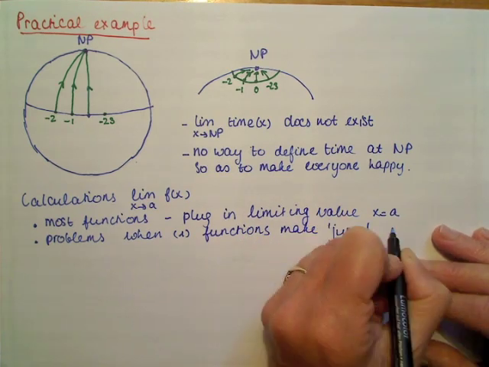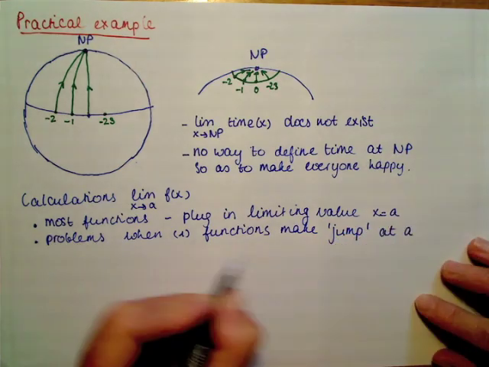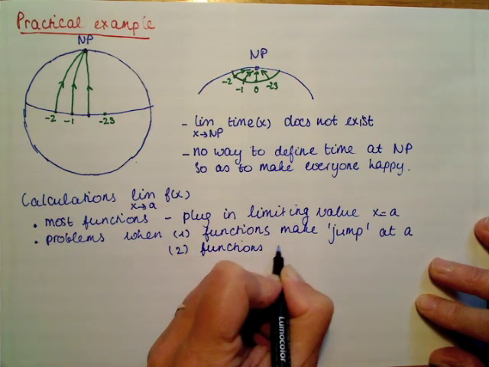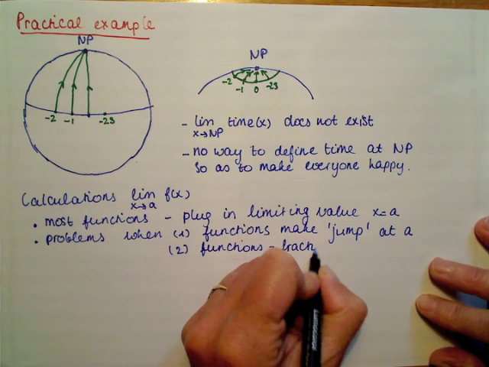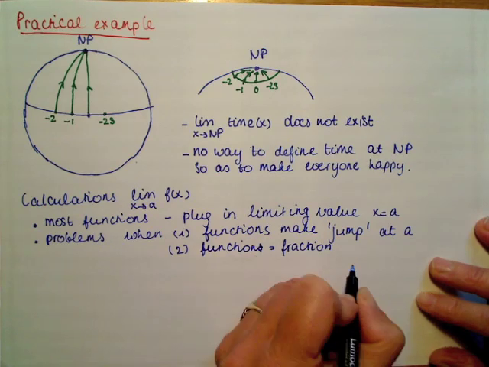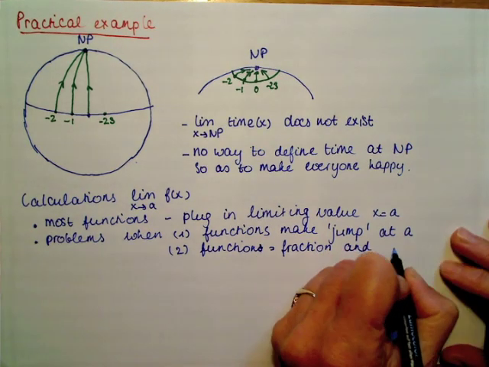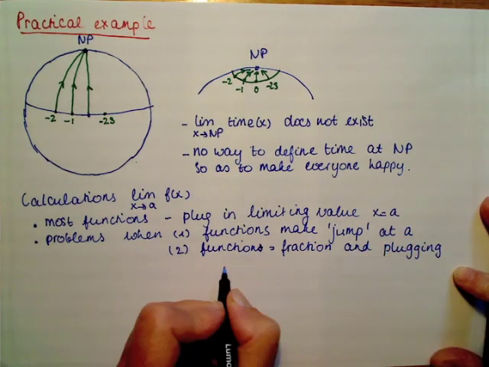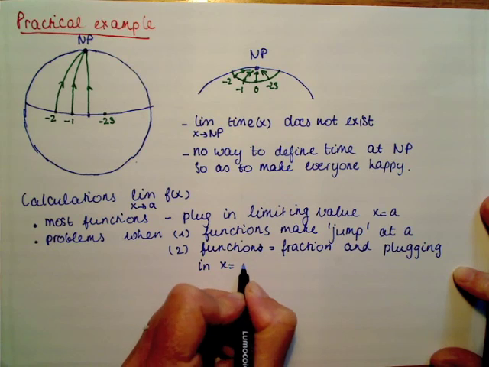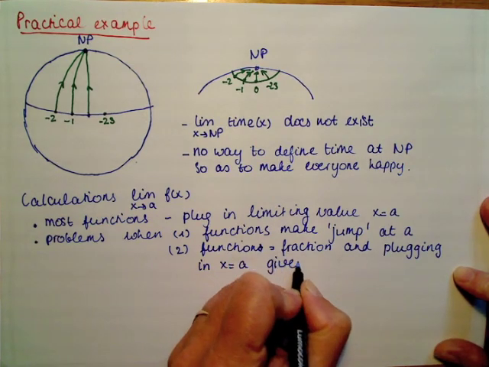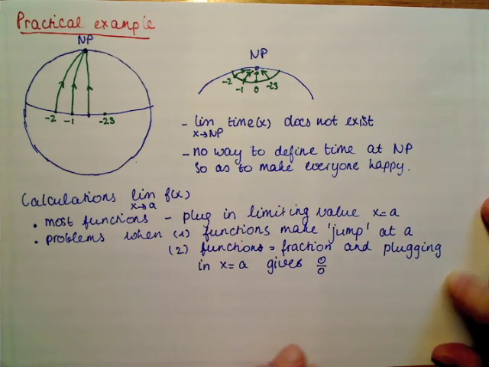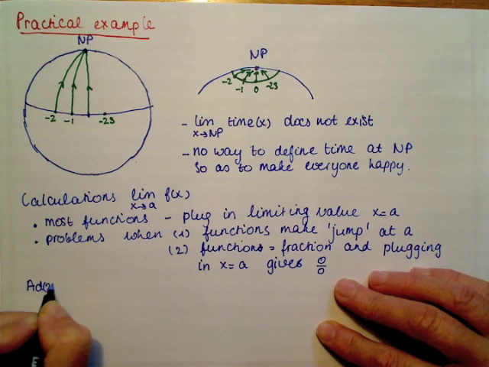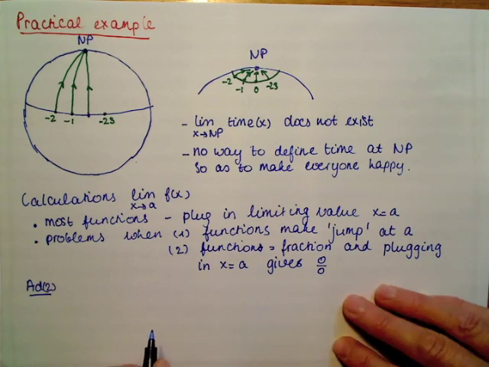We will discuss this case a little bit later. And the second one is when the functions we consider are fractions, and a special sort of fraction, namely the case when plugging in the value x equals a into our function gives the result 0 divided by 0. We will give some examples of the latter.